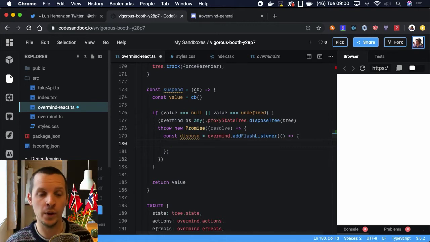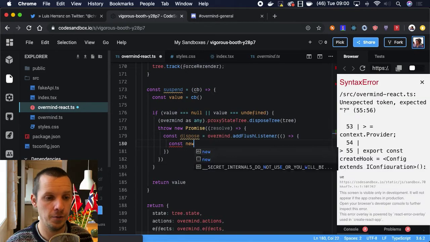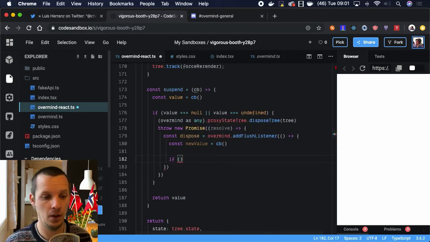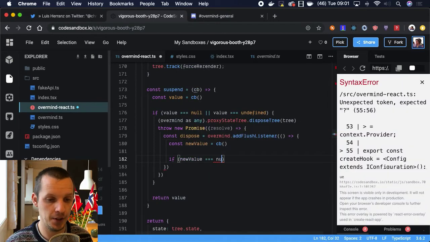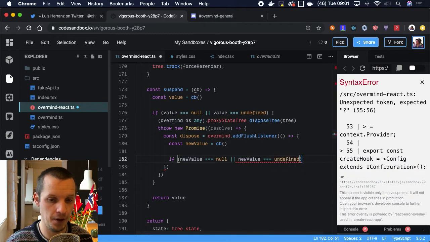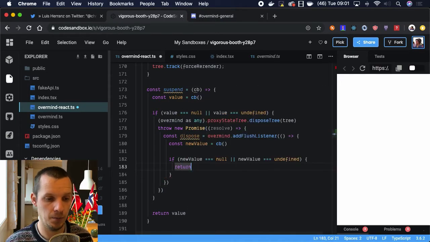because what we can do when this triggers is just figure out if we have the value now. So if value is still null or new value is still undefined, we don't do anything. We just keep the listener running.